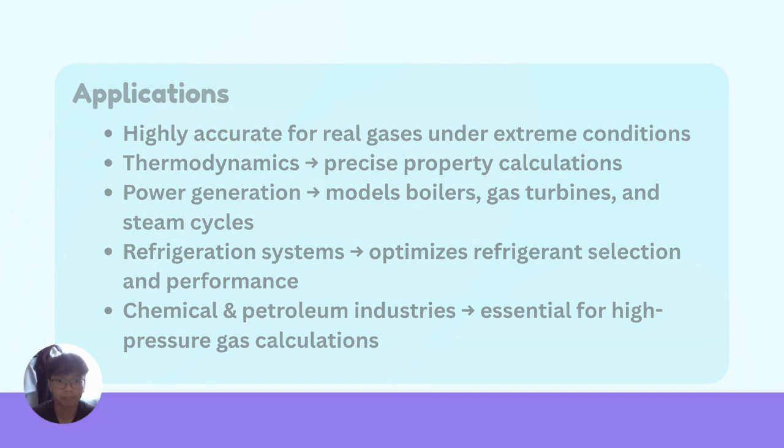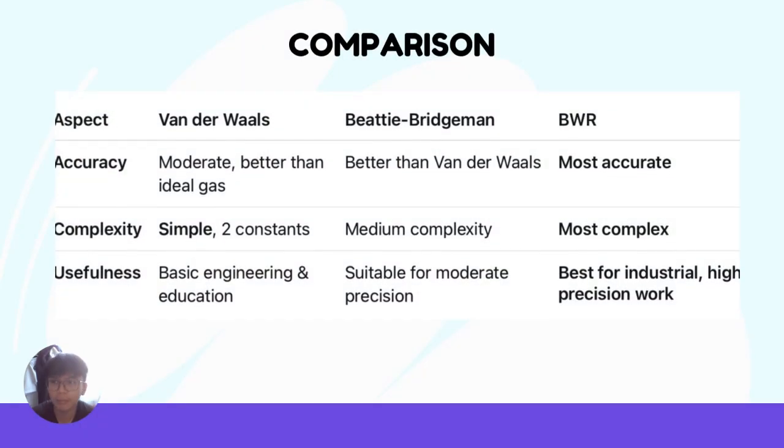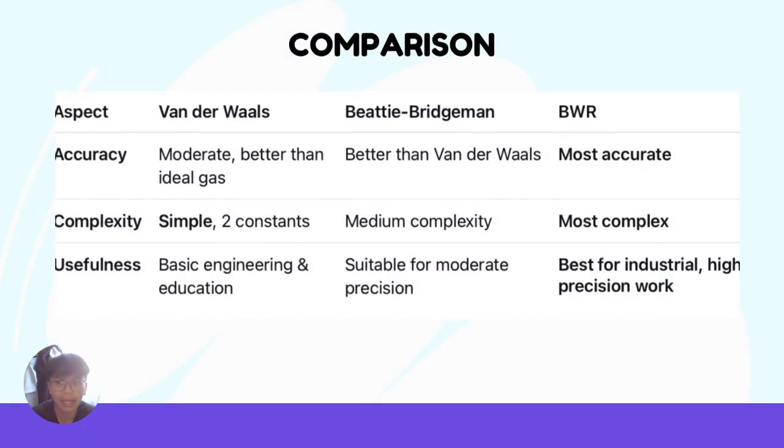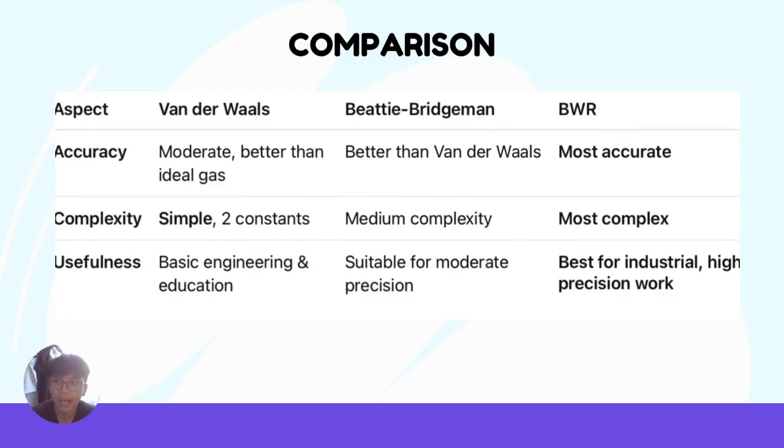Van der Waals equation is simple and practical but less accurate than the Beattie-Bridgman and BWR equations. Beattie-Bridgman offers precision in moderate conditions, while BWR is the most accurate and preferred for high performance and high temperature calculations in industrial applications. Engineers choose the appropriate equation depending on the accuracy needed and operating conditions.